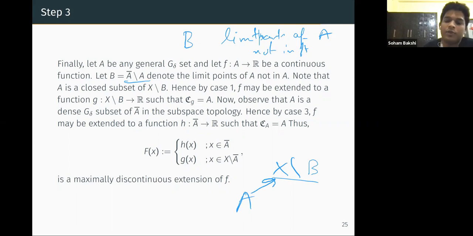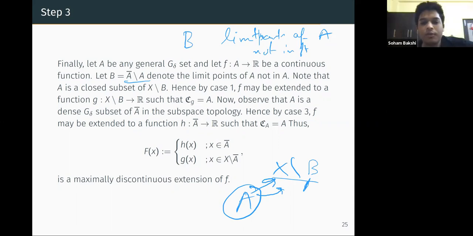Because all the limit points of A are in A itself, because if it was outside A, it is already in B, so it is not anymore in X minus B. Great. So it is a closed subset of X minus B.